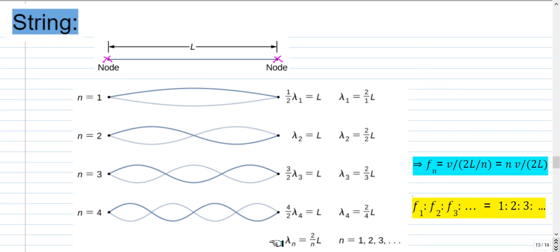So n times half wavelength should be L. So from there we get lambda n as 2 by n into L. So the frequency for n equal to n will be velocity divided by the wavelength, that is v divided by 2L by n. So that is n into v by 2L, where v is the velocity of the wave in the string, which is not going to change because of the frequency, and the length of the string is also not going to change. So the frequency is proportional to n. So the fundamental frequency is f1, the next higher frequency will be twice the fundamental frequency, and the next higher frequency will be 3 times the fundamental frequency, and so on.